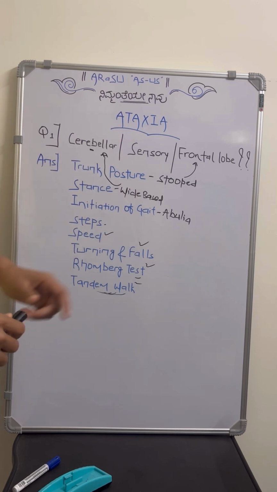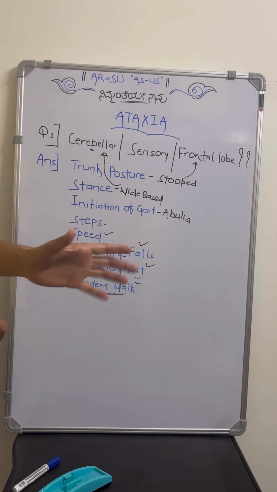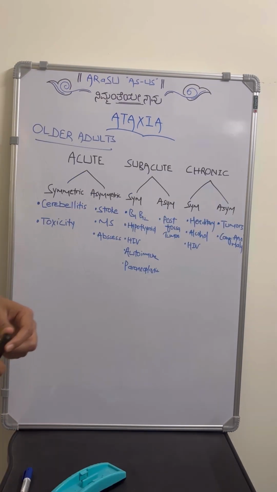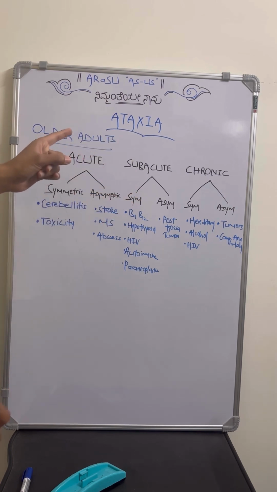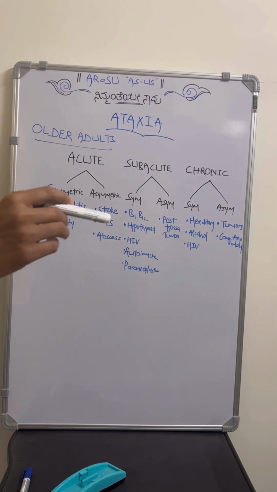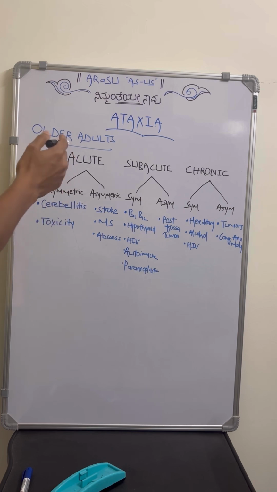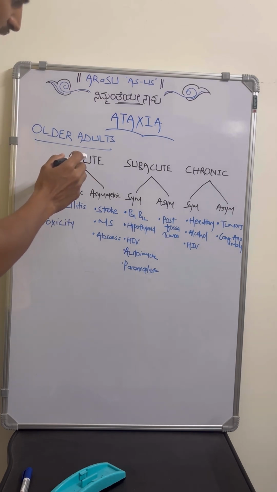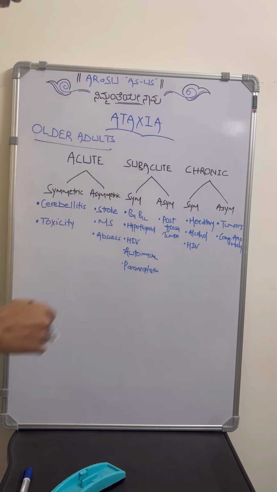As I told in the beginning, the most common reason for ataxia is cerebellar dysfunction, so we will deal with it in some detail now. Once we are in favor of cerebellar dysfunction, first consider the age of the patient, mainly young adults and older adults, which are dealt with most commonly in medicine. Considering adults, you divide it according to temporal evolution, that is, the duration of the symptoms: whether it is acute or subacute, or a long-standing ataxia, that is chronic.